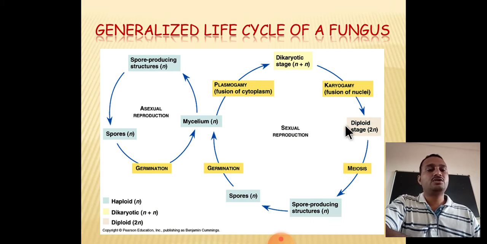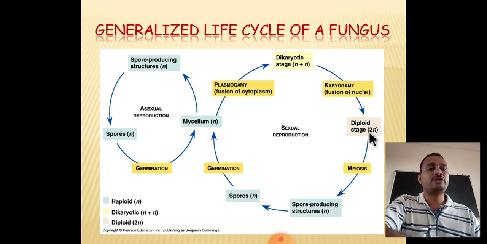This diploid nucleus undergoes meiosis to form haploid spores. Friends, here you can see the meiosis is the reductional division. That means 2n first gets converted into 4n, and the 4n means four sets of nuclei get separated from each other to form haploid, that means single n. In this way the diploid stage is converted into the haploid stage by means of meiosis, not mitosis.